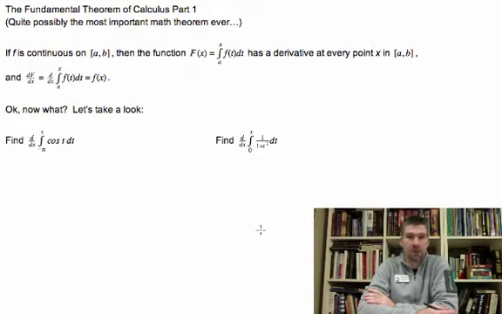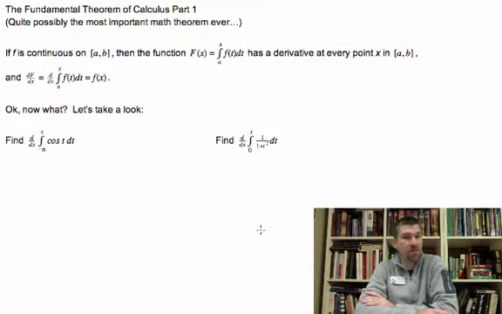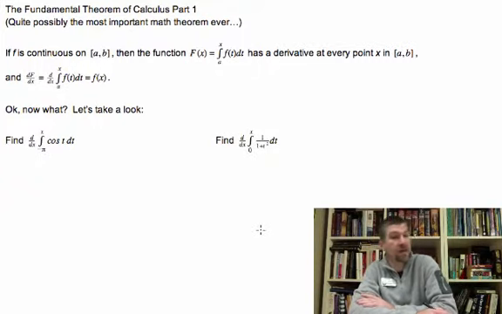Section 4, Chapter 5. Quite possibly the most important mathematical theorem you will ever come across, the Fundamental Theorem of Calculus Part 1. And it's really an interesting theorem. It does a lot of cool things. And basically, here's what it says in math-ease. If a function f is continuous on a to b, then the function capital F of x is equal to the integral from a to x of f(t) dt and has a derivative at every point x in the interval a to b. And the derivative of capital F is equal to the derivative of the integral, which is equal to f of x. Now what?